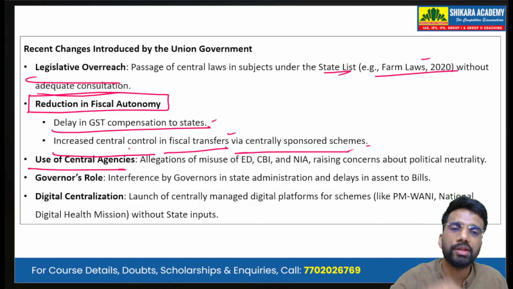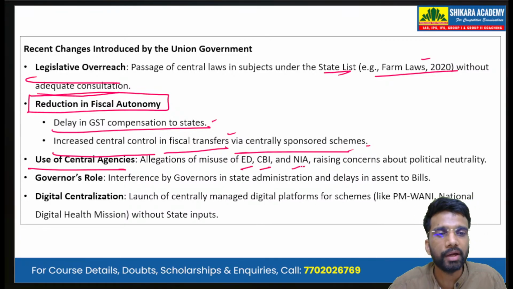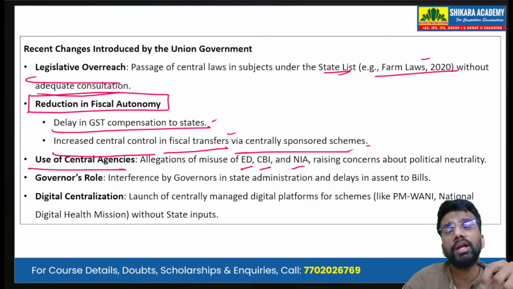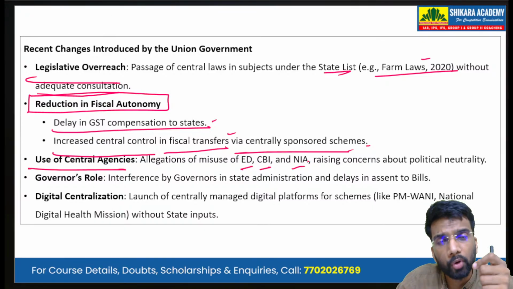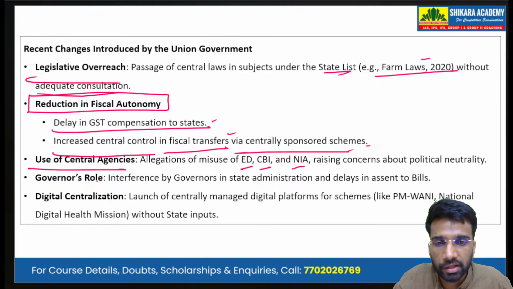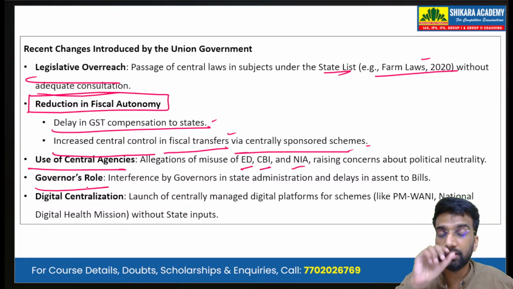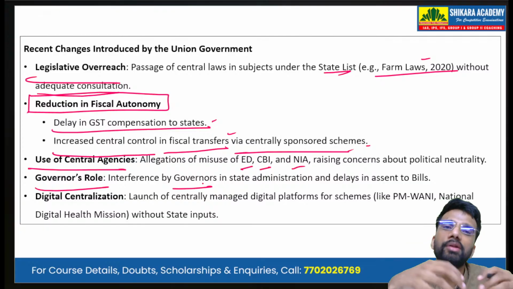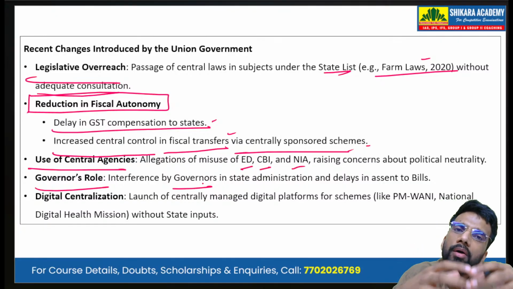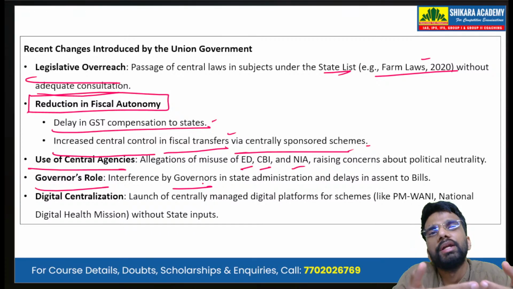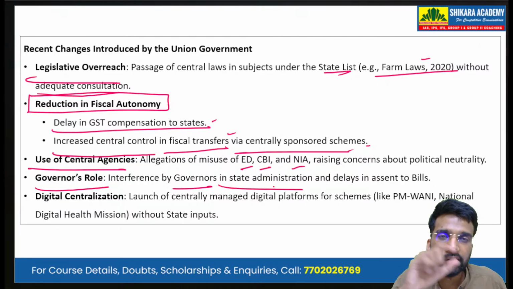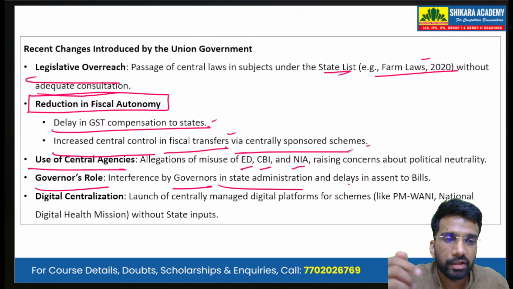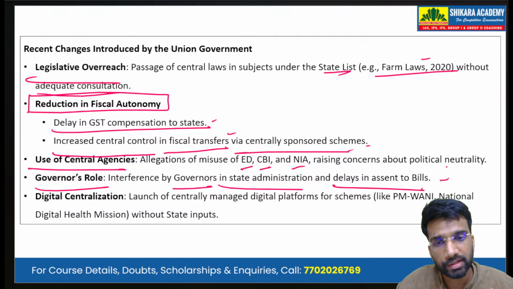Then there is use of central agencies. There are allegations of misuse of the ED, CBI, and IT, raising concerns about political neutrality, especially in the states that are ruled by political parties that are not part of the government at the center. Then there is the governor's role. There is very much interference by the governors. The governors feel empowered and try to block the legislative proceedings taking place, especially in opposition-ruled states. Governors interfere in state administration and delay giving their assent to state bills.